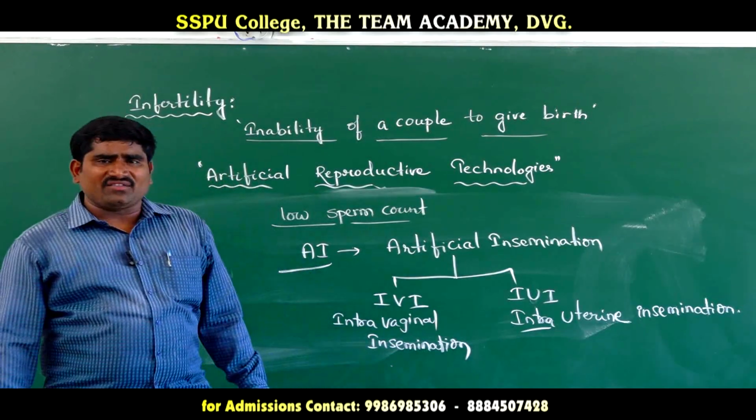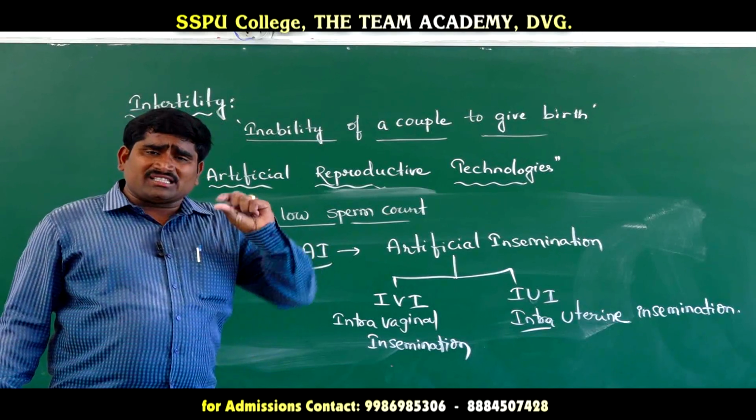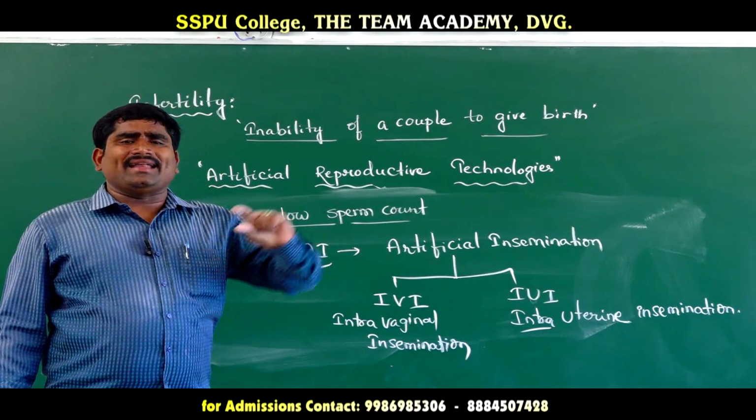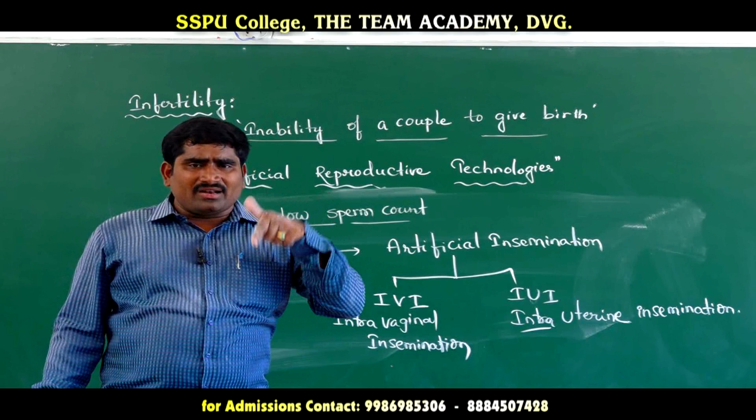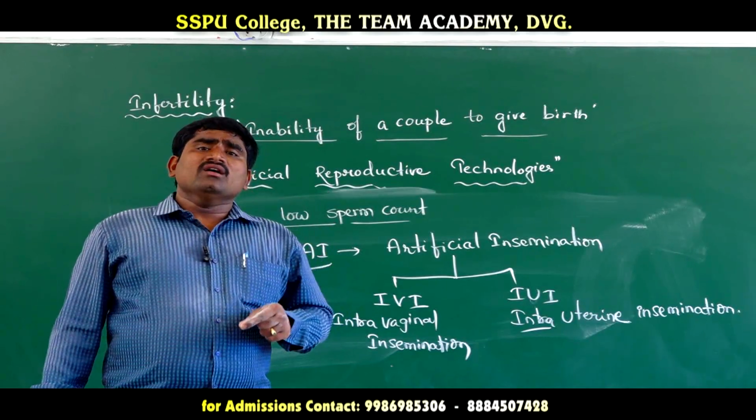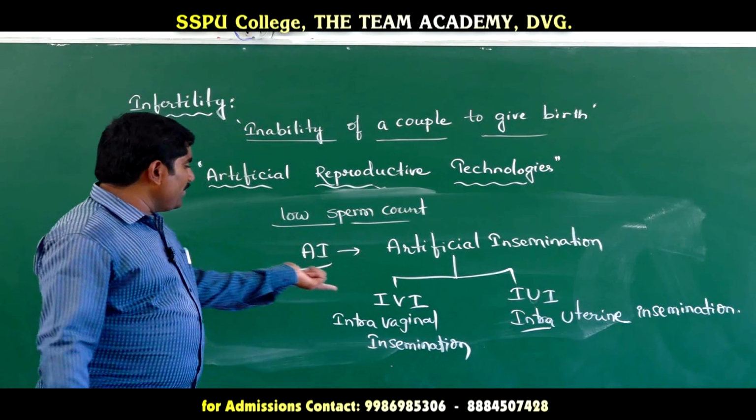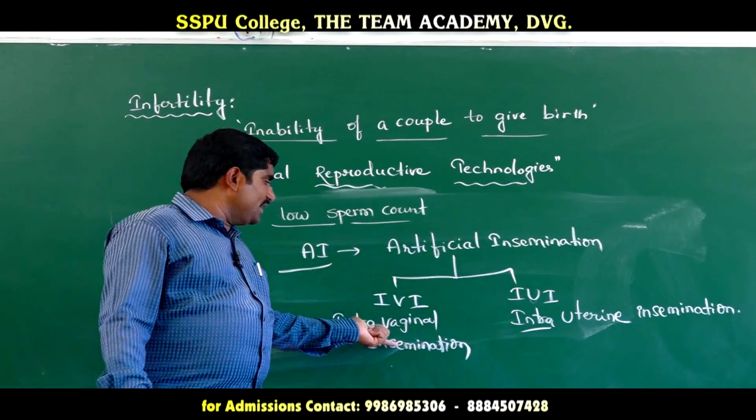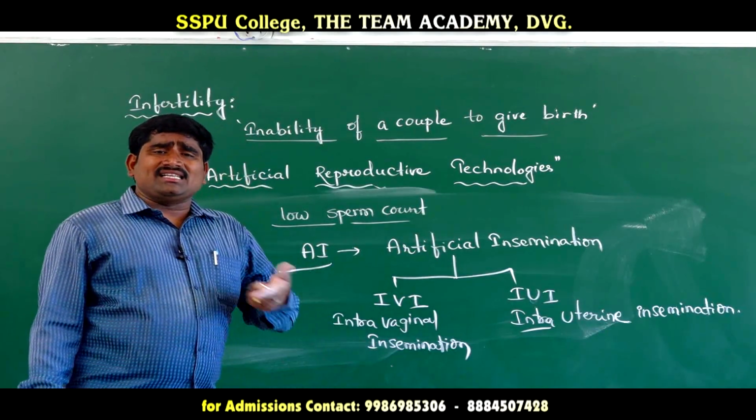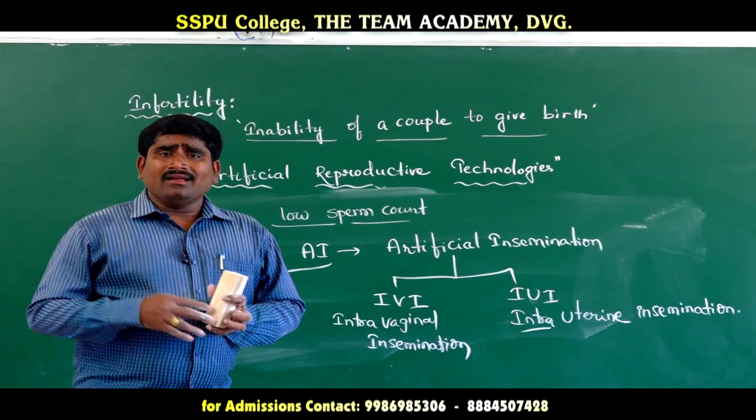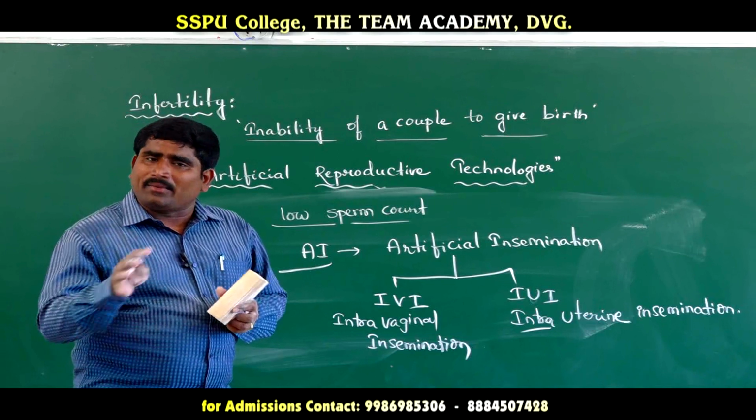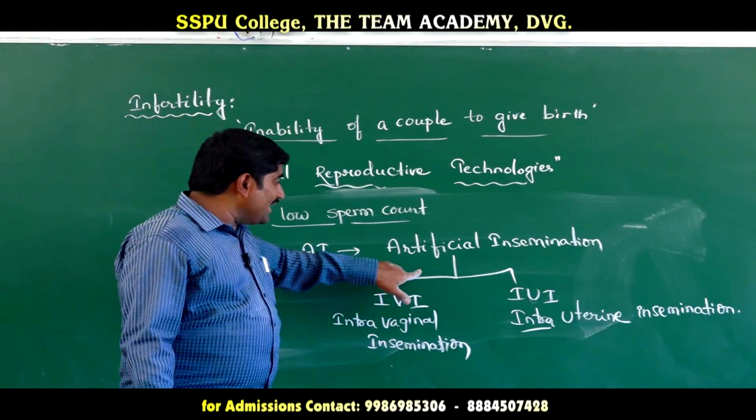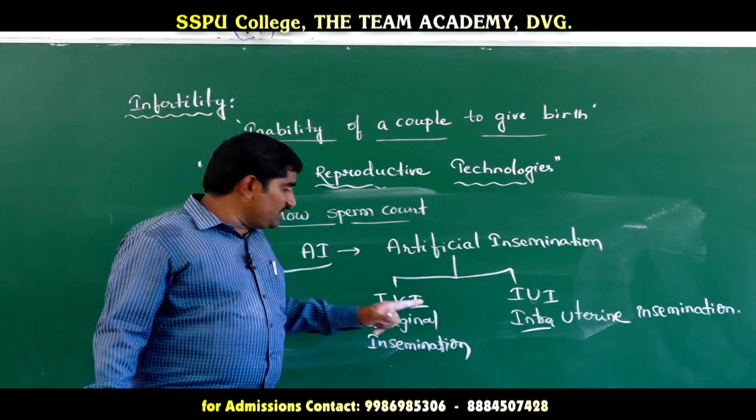In the case of artificial insemination, if the husband cannot produce the sperm normally, or if the husband's sperm count is low, then the sperm will be taken from another donor and inserted into the female reproductive tract. Then the female will get normal children. What is insemination? Generally, during copulation, the husband releases the sperm into the female reproductive tract. But if the husband fails to do so, this process will be utilized.